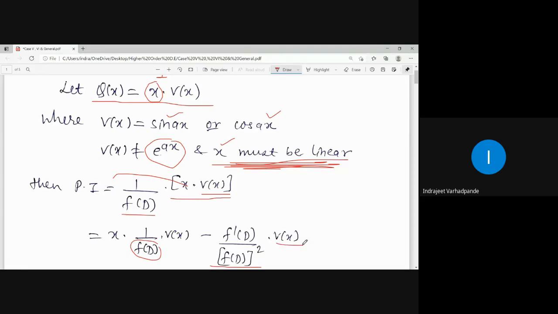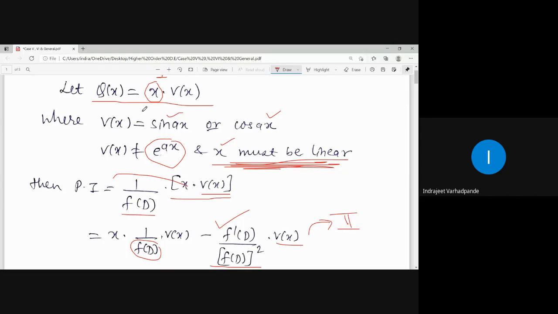Now V of x will be sin ax and cos ax. So which case will be applicable for sin ax and cos ax after the substitution or simplification? Case number 2. Yes, because whenever sin ax and cos ax appear, after simplification I will apply case number 2. So case number 5 works only till this step. After this I have to apply case number 2.